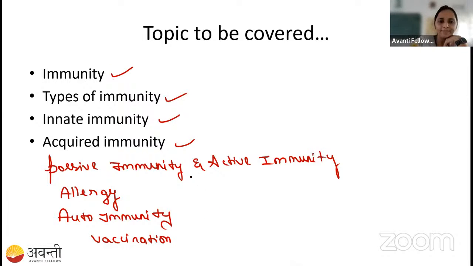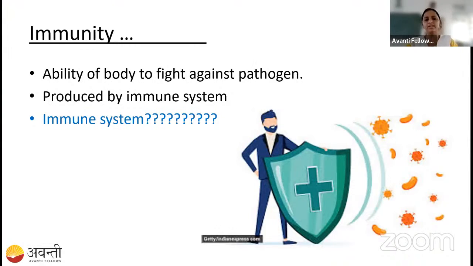Fine. So let us talk about what immunity is. We know what pathogens are, right? A pathogen may be bacteria, virus, or fungus, anything from the outside which is causing disease. We call it a pathogen, a disease-causing agent, right? So actually, what is immunity? What actually is immunity? See here.